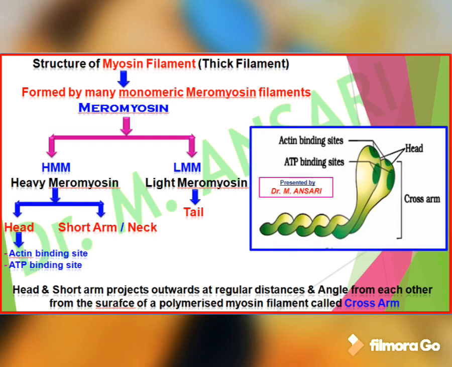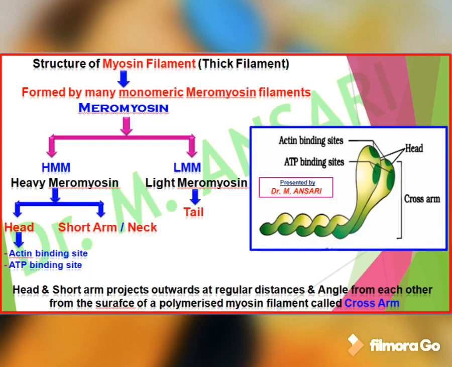Meromyosin is regarded as the monomer of myosin filaments. By observing the given diagram, we can say meromyosin consists of two components, that is HMM and LMM. HMM is heavy meromyosin. LMM is light meromyosin.